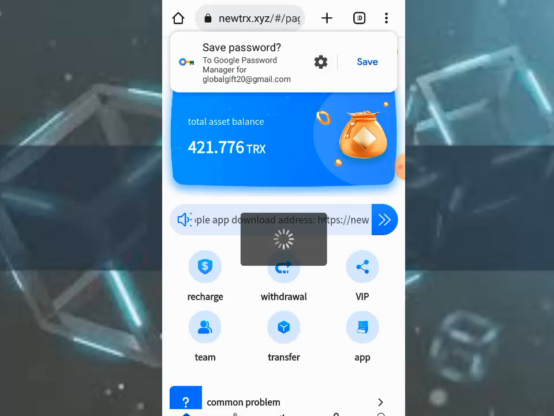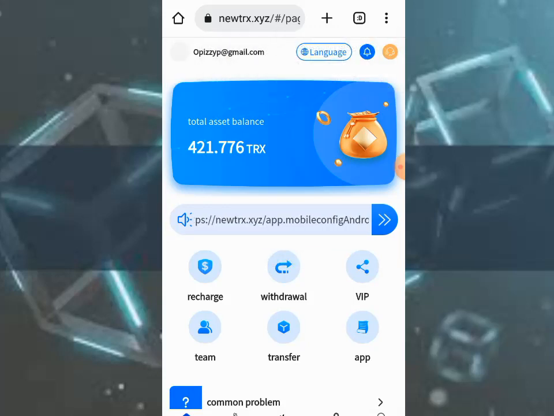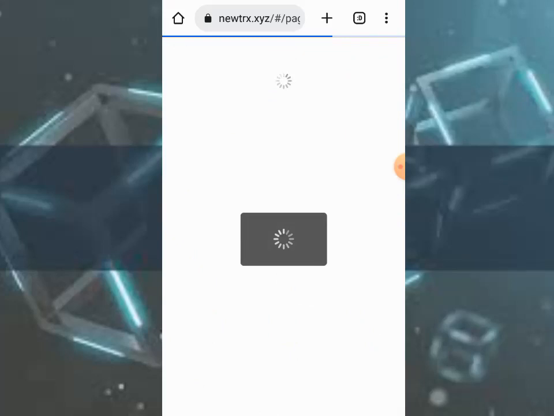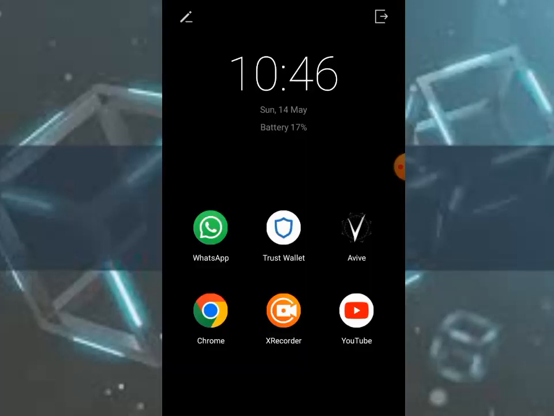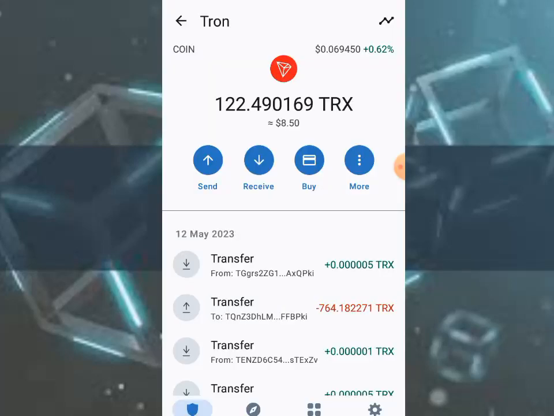Let's wait for the payment to arrive. Let's get back to our Trust Wallet account and see when the payment comes.